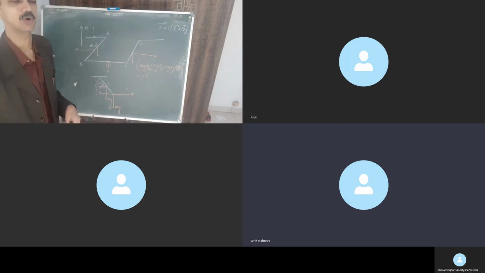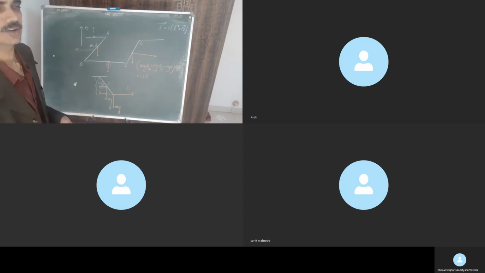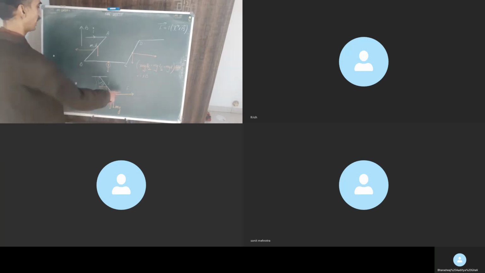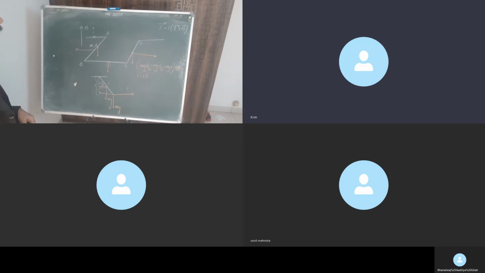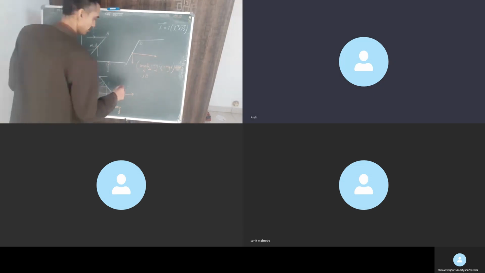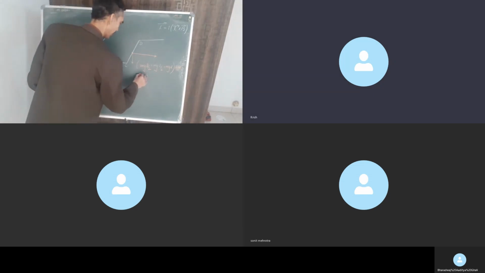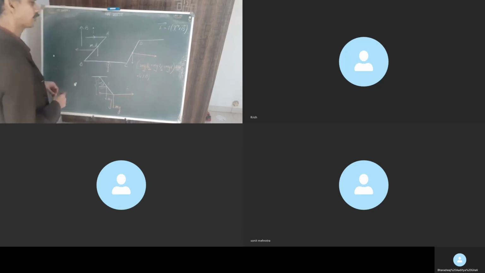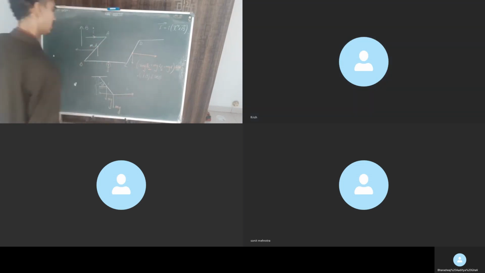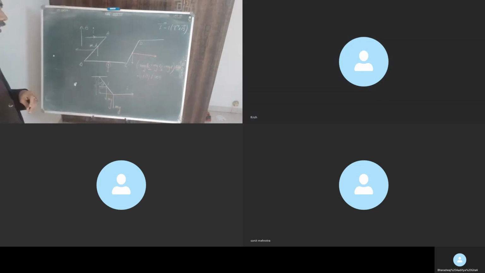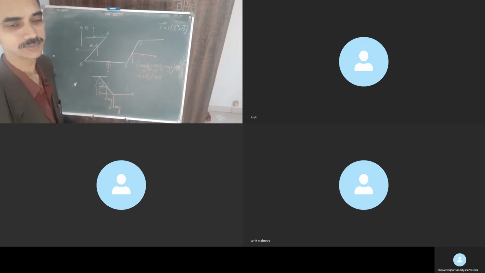Let him check on his own. Yes, Krish, tell me what will it be? Force is shown over here. This is the point about which it is to rotate. ILB, L cos theta. Sure? Okay. So force is ILB, of course. You are right on that, Krish. Force will be ILB and perpendicular distance will be L cos theta, correct? So ILB into L cos theta. This when we equate, we get the angle, correct?